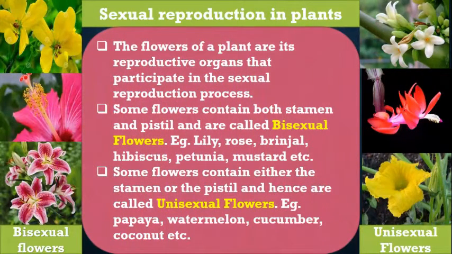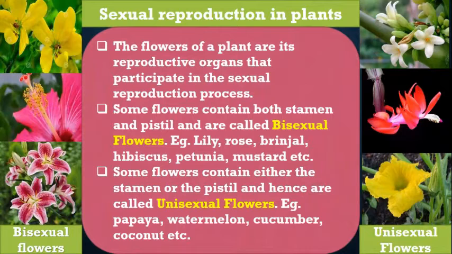Let's talk about another type of reproduction, that is sexual reproduction. Till now we have discussed asexual. Now let's start with sexual reproduction. Sexual reproduction, I have already explained, is one in which both the male and the female parts of the plant are involved in the formation of new living organisms.